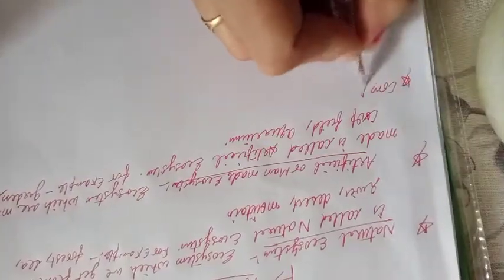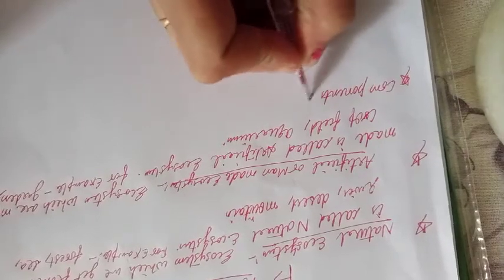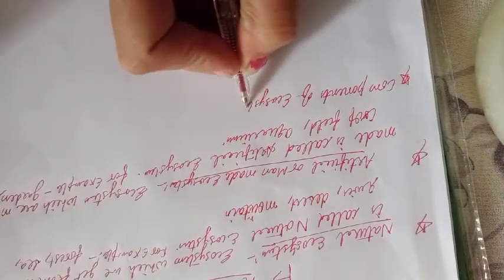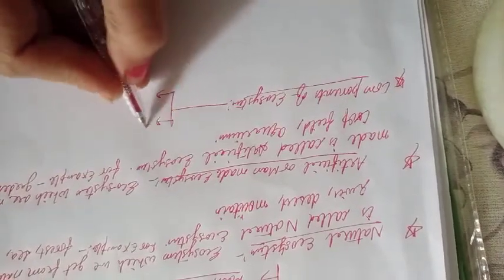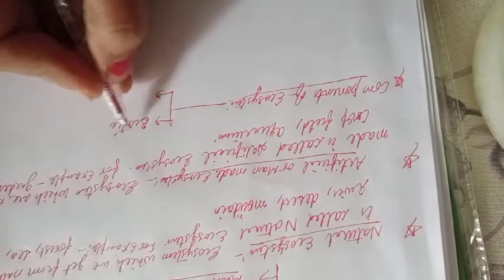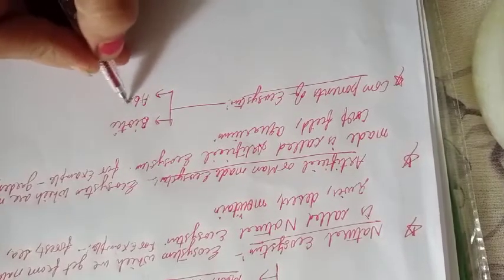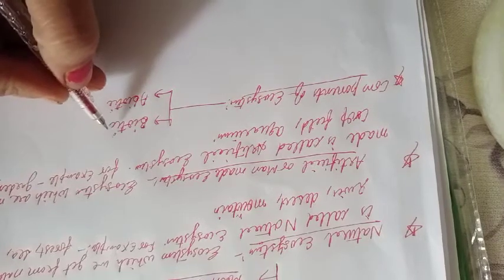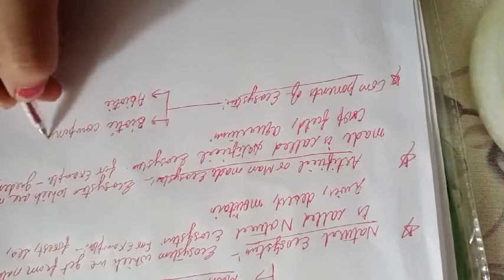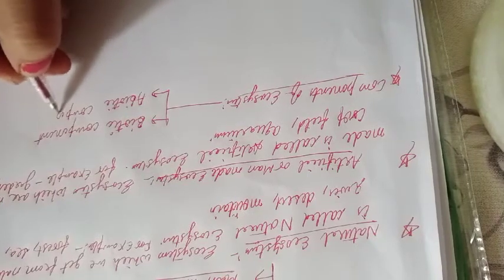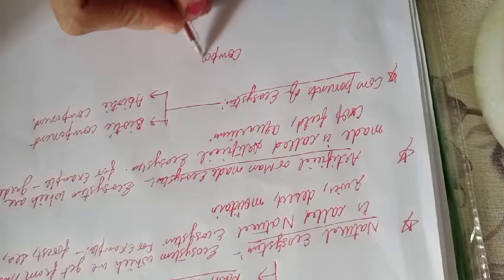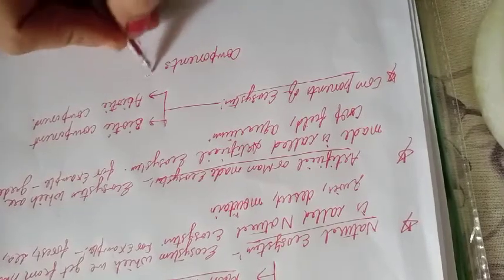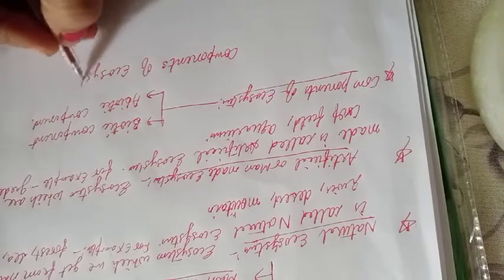Now after this you have the second topic, that is the components of the ecosystem. How many components of ecosystem are there? First one is your biotic component and second one is your abiotic component. So there are two types of components here. First one is biotic component. Second one is abiotic component. So who comes under biotic and who comes under abiotic component? First we discuss that.